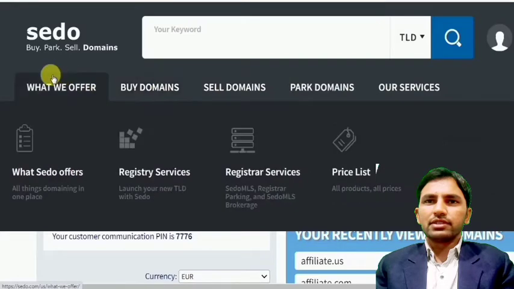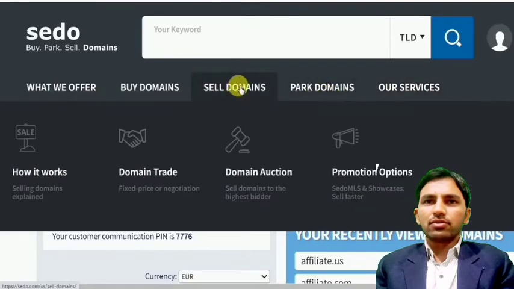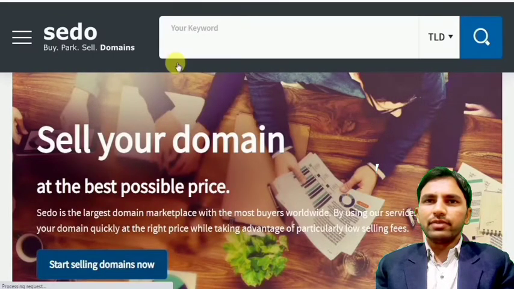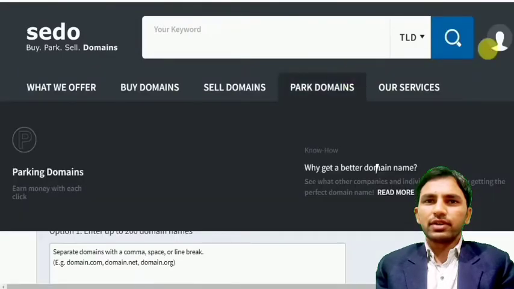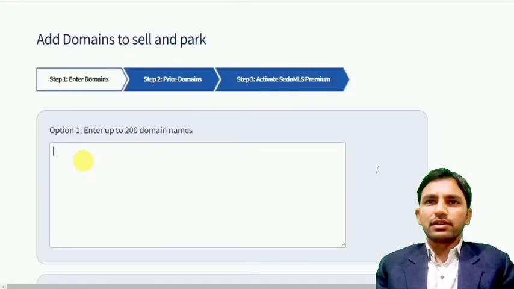The third point here is Sell Domain. Everyone can see the other services here, like park domains, but you don't need to go to those options. First of all, to sell a domain, just click on Start Selling Domains. There are three steps you need to complete: first is enter domains, second is price domains, and third is activate Sub MLS premium. That's not directly related to you.